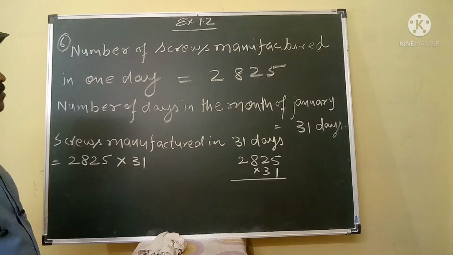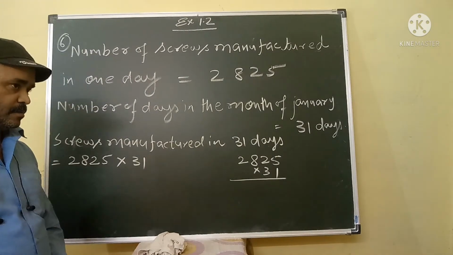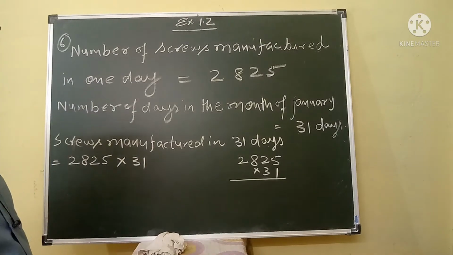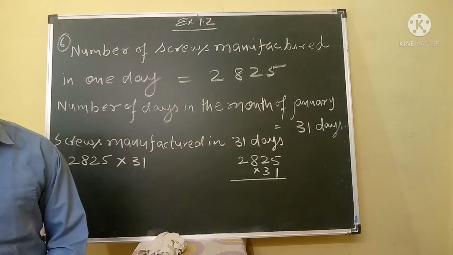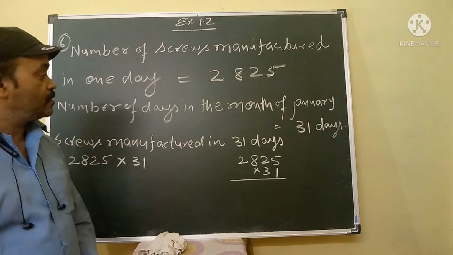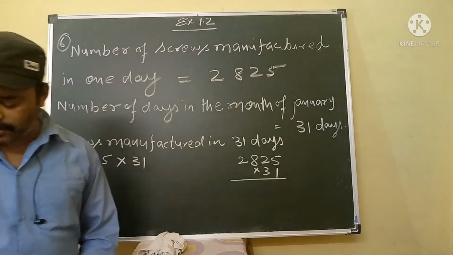My dear student, this question depends on the unitary method. We have already discussed in previous class what is the meaning of unitary method. So we will apply unitary method for this question.